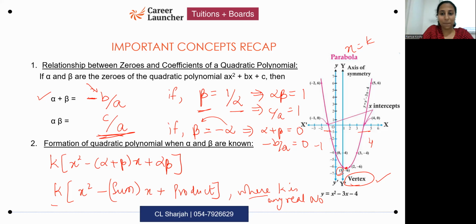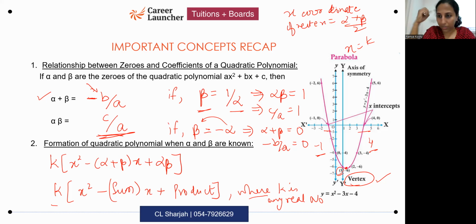Could you repeat that? Yeah. Over here, what were the zeros, Zara? -1 and 4, no? That's what I got when I looked at the graph. Yes, correct, ma'am. So my x coordinate of the vertex will be alpha plus beta by 2, the midpoint, because the vertex is going to be directly in the center.